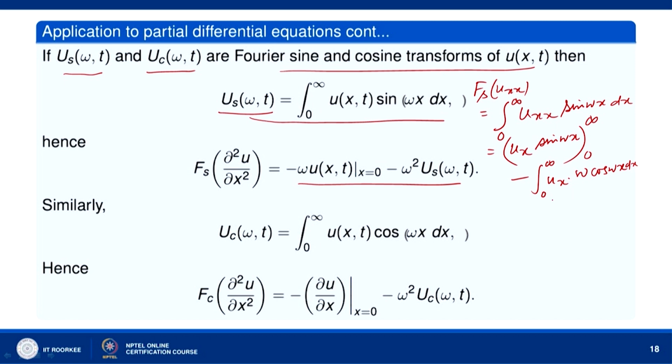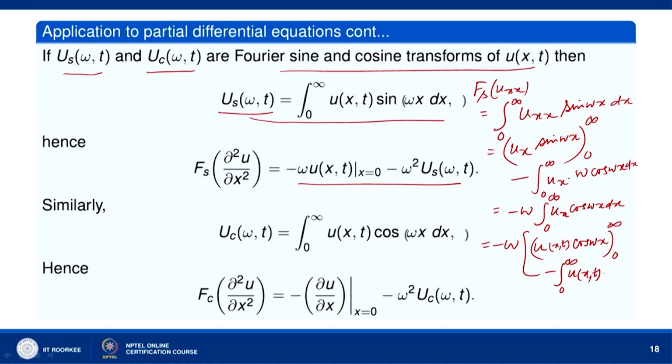So this quantity becomes 0, and what we get is minus omega times the integral 0 to infinity of u_x cos omega x dx. Let us integrate by parts again. So we get u(x,t) function now, the integral of u_x is u(x,t) cos omega x from 0 to infinity, minus the integral 0 to infinity of u(x,t) into minus omega sine omega x dx.